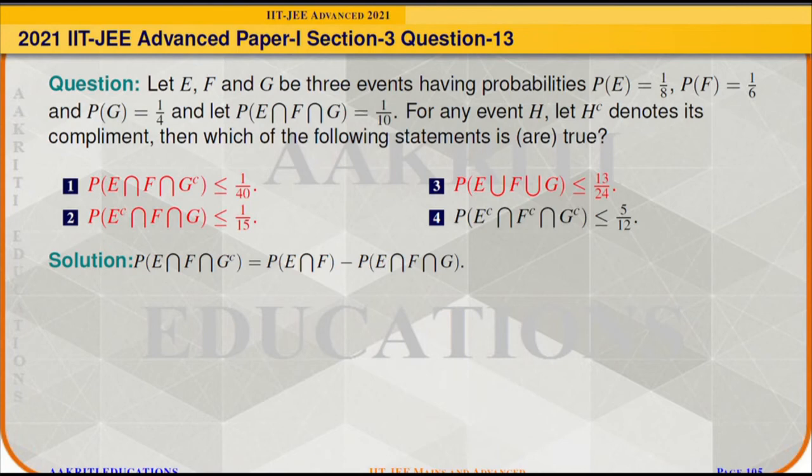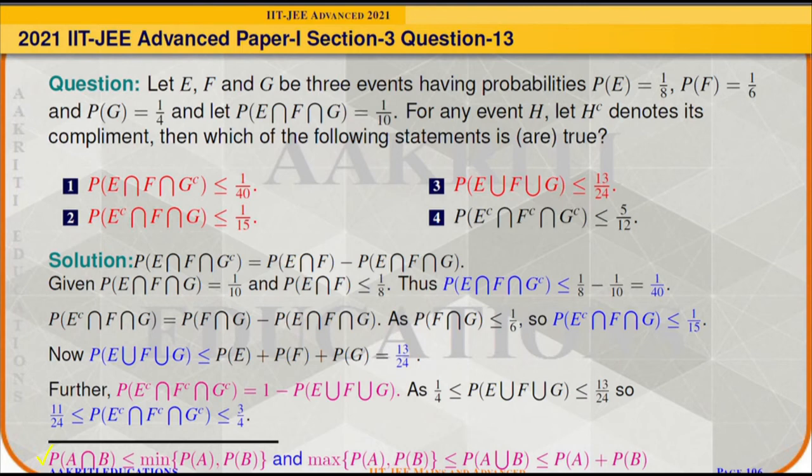Now, first we determine that probability of E intersection F intersection G complement is nothing but probability of E intersection F minus probability of E intersection F intersection G. Here we are given the probability of E intersection F intersection G, but we are not given the probability of E intersection F. So, to determine the range of the probability of E intersection F, first we have to know that for any two events A and B, probability of A intersection B will always be less than or equal to minimum of probability of A and probability of B.